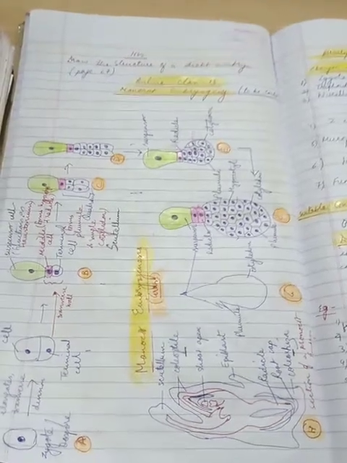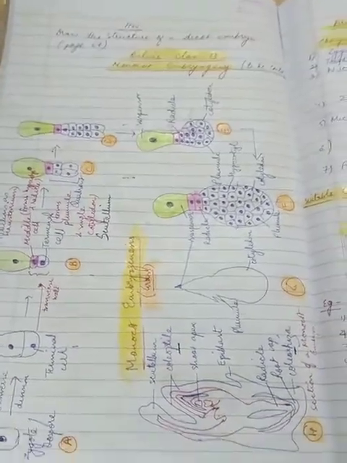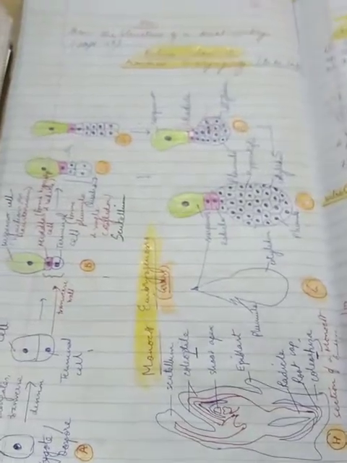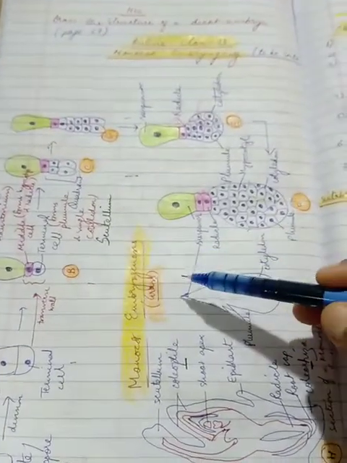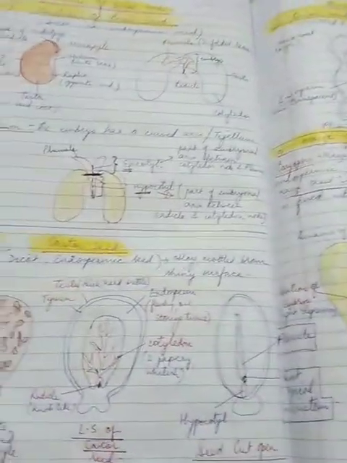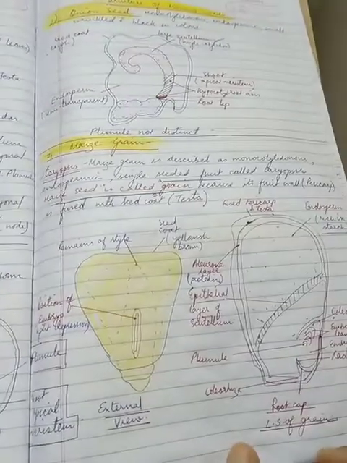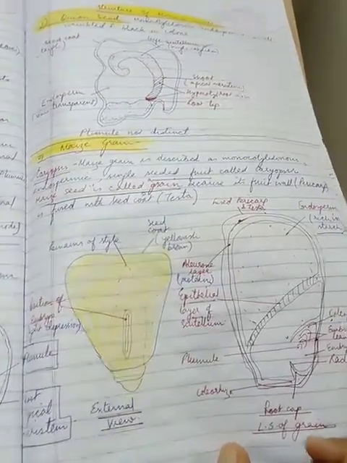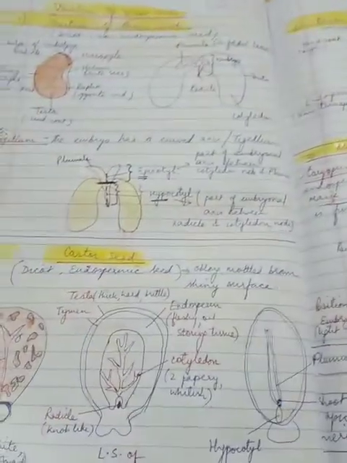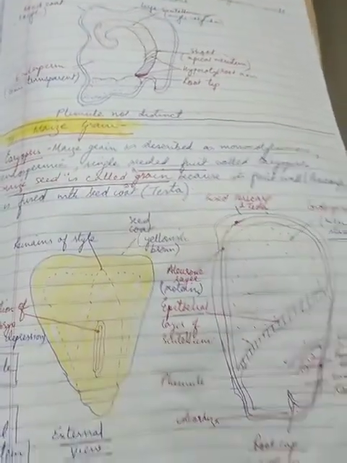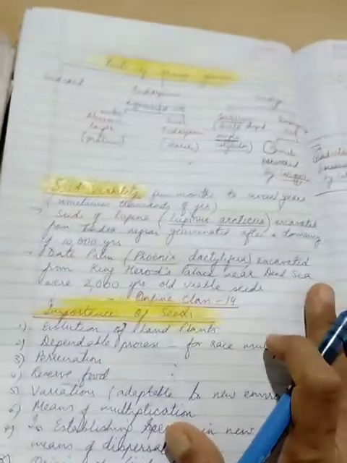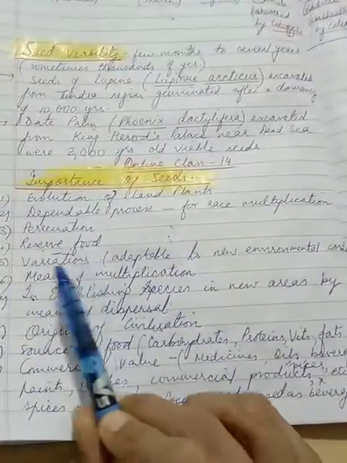Hello children. In our last discussion, we had completed the monocot embryogenesis. Then we had studied various structures of dicot seeds and monocot seeds in detail. That is, we had done bean, castor, then onion and maize grain. Now, today we'll be just completing with the importance of seeds.